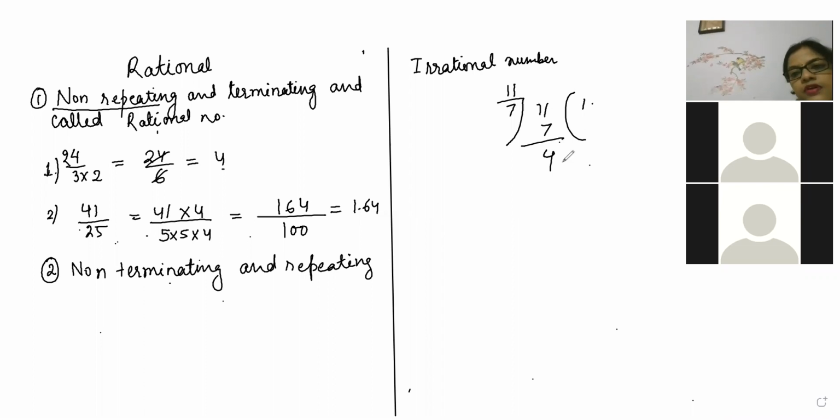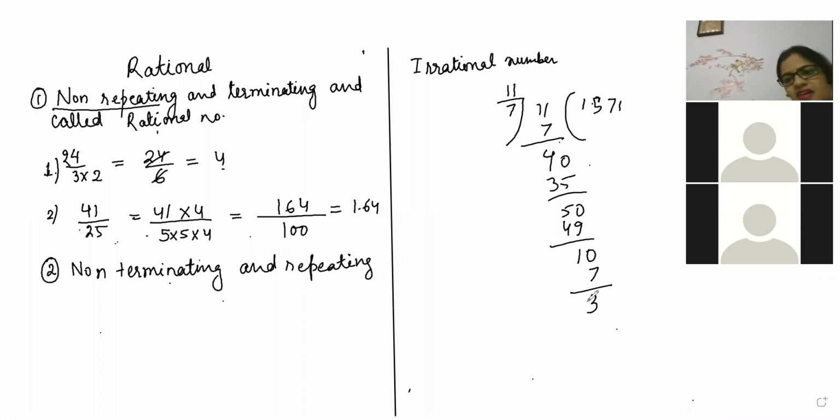It is coming 4, 0, then 7 5s are 35, then again 5 beta, then again 0, 7 7s are 49, again coming 1, again here 0, then again 7 1s are 7, 3, 0, 7 4s are 28, then again 4 coming 0. So again 40 is coming, then again 5, then 35, then 5, then again 7 7s are 49, again 10 will come, then again 7.